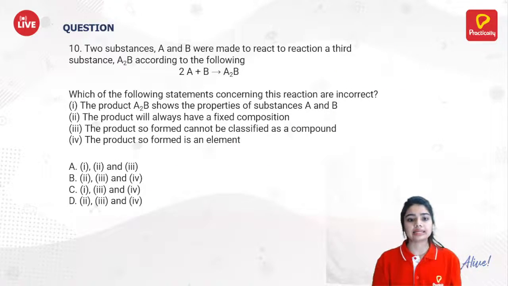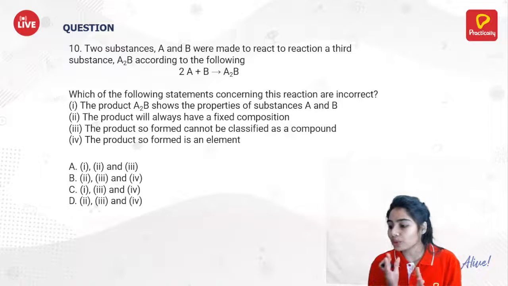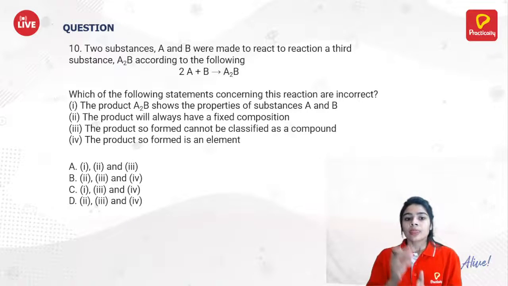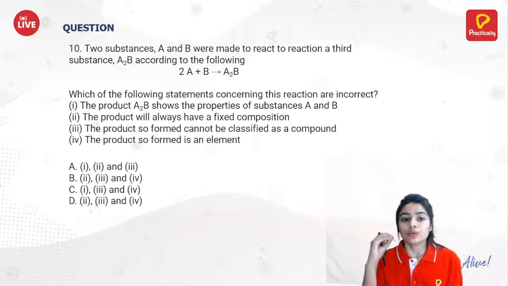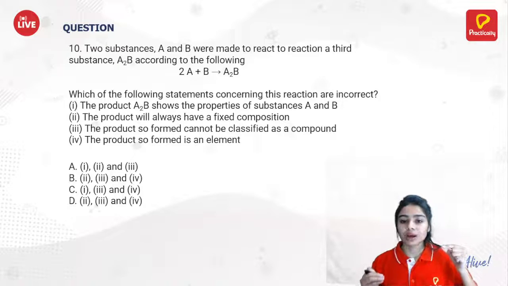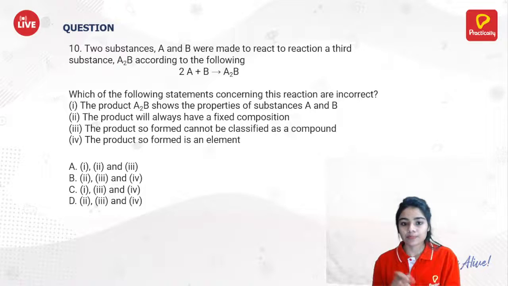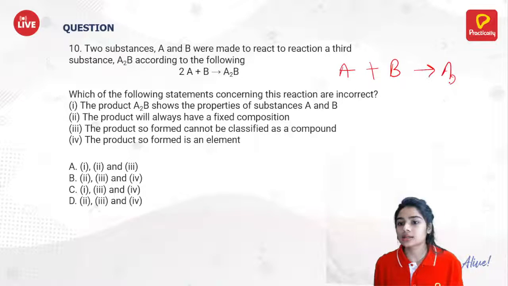Yes. Next, 10th question. This is about the concept of compound, element and mixture. What do you think about compound, element and mixture? So here we have two substances A and B. Listen to me very carefully. Two substances A and B were made to react, and a third substance A2B was formed. So here A and B react together and form A2B substance.